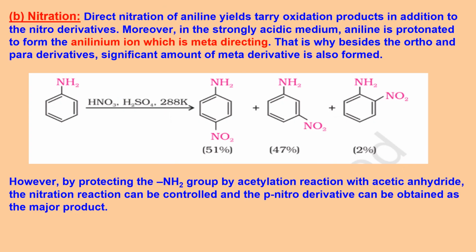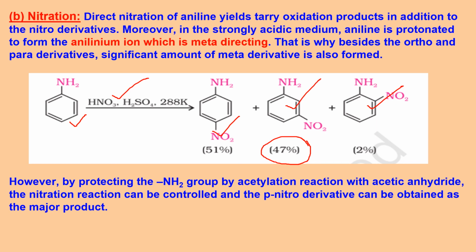Another example is nitration. So when I react aniline with a nitrating mixture, concentrated nitric acid and concentrated sulfuric acid, what we expect is ortho and para products. But it has been observed that a substantial amount of meta, that is 47% meta nitro product, is also obtained.